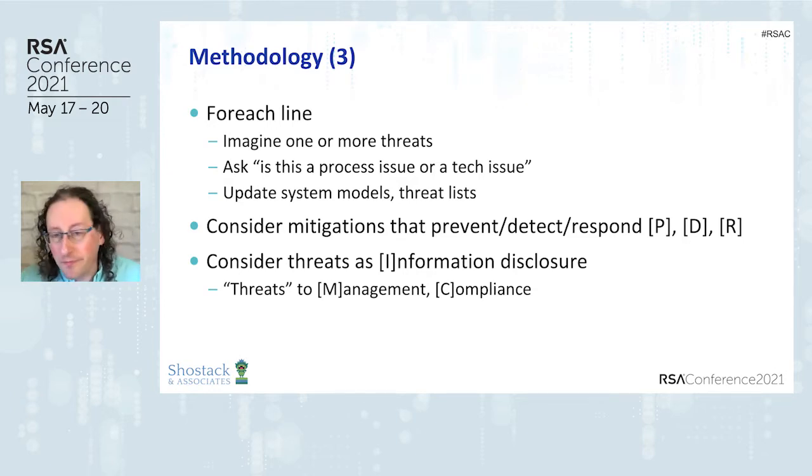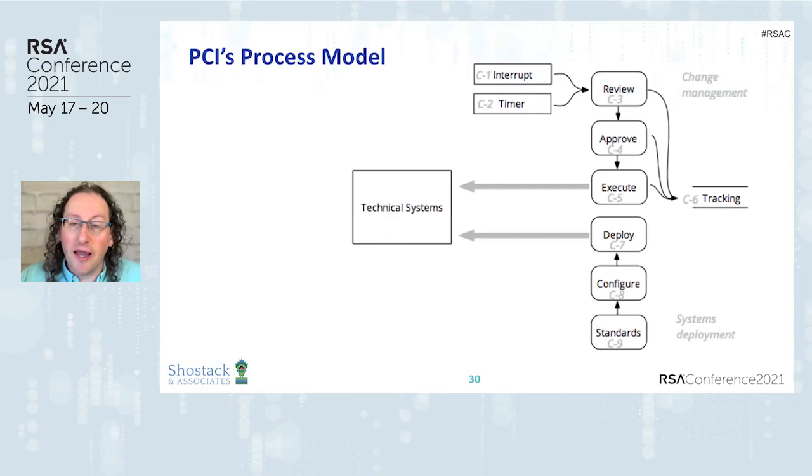And so the process model, which I created for PCI, is up on the top right. There's a set of change management activities. Some of these are interrupt driven. When this occurs, do this. Some of them are timer driven. Once a quarter, do that. And that feeds into a set of review processes, approval, and execution, which influences your technical systems.